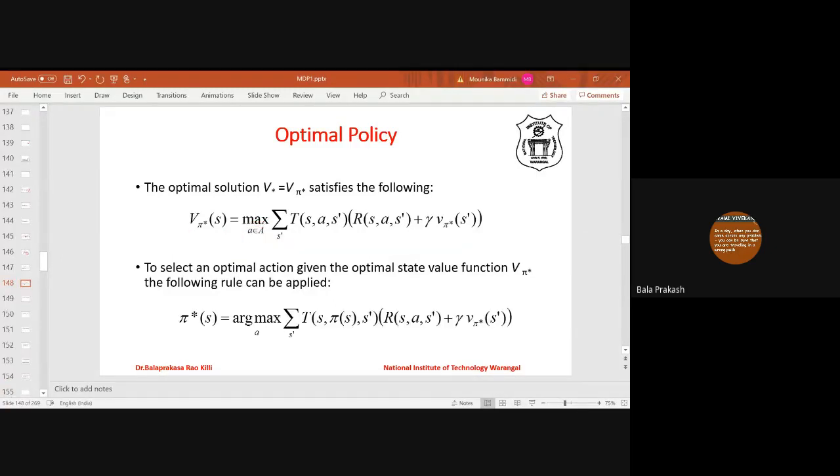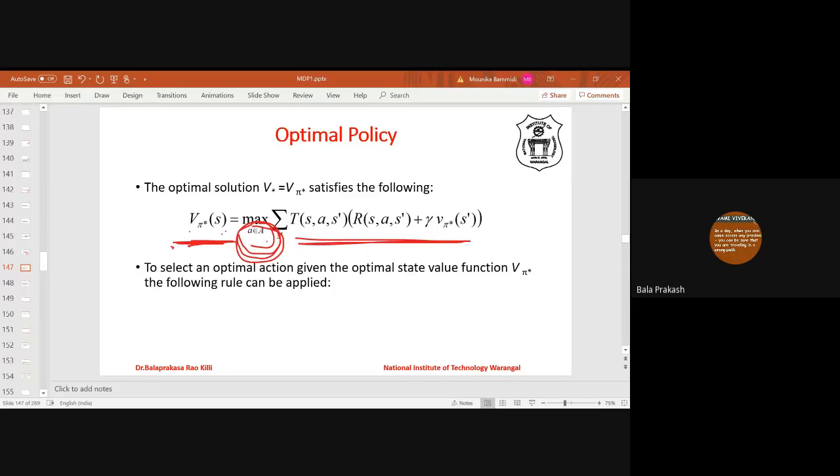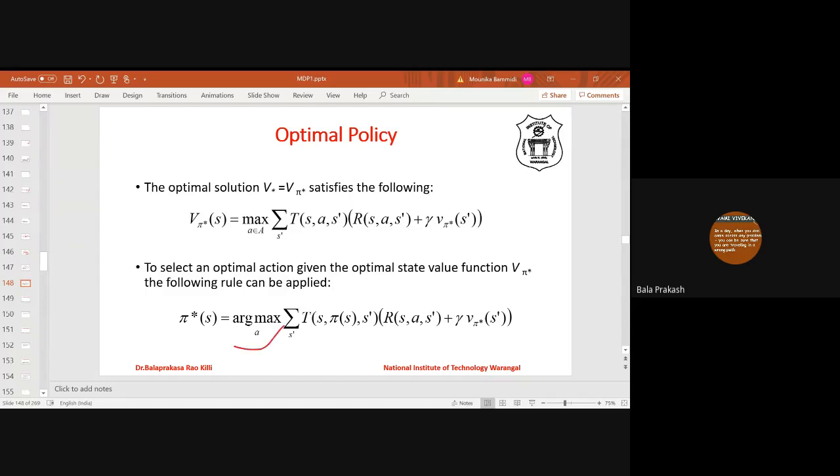So the same thing can be extended here. Here, whichever is maximum will be given to V star of S. Whereas optimal policy means the action, the action which maximizes the value of a state, is known as the optimal policy. So mathematically it can be written as argmax. Argmax means this will return the action, so the action will be assigned to pi star of S. Whereas here the action will not be assigned, the value will be assigned to this V star of S. That is the difference between max and argmax, right?